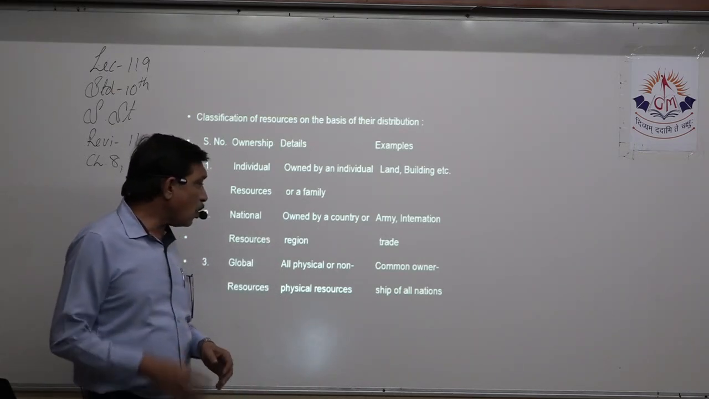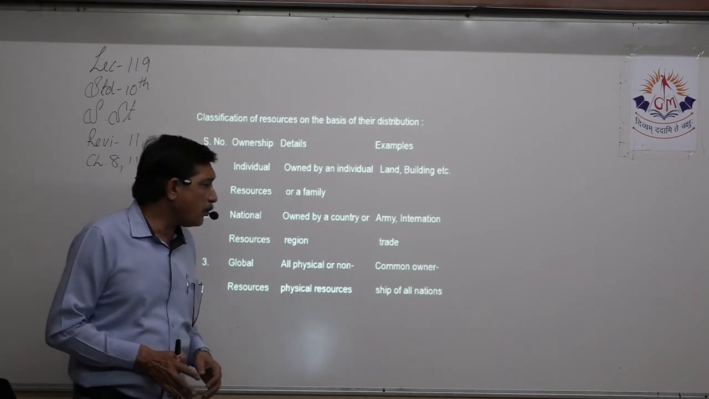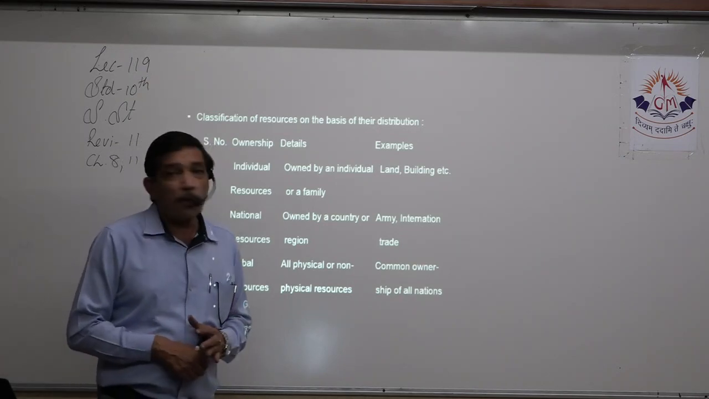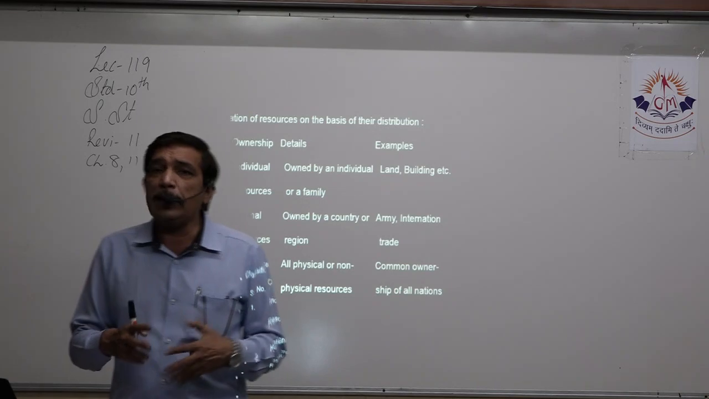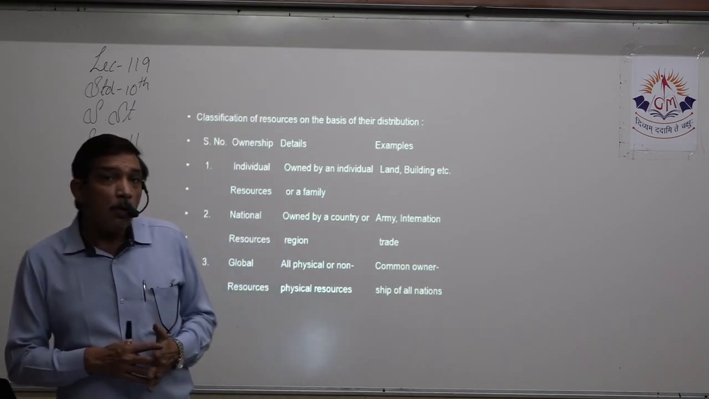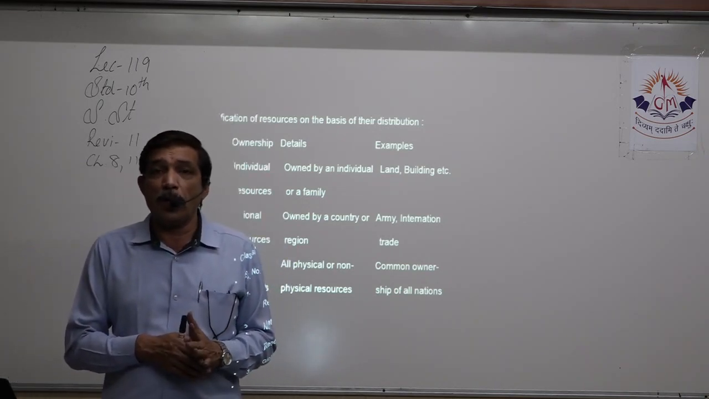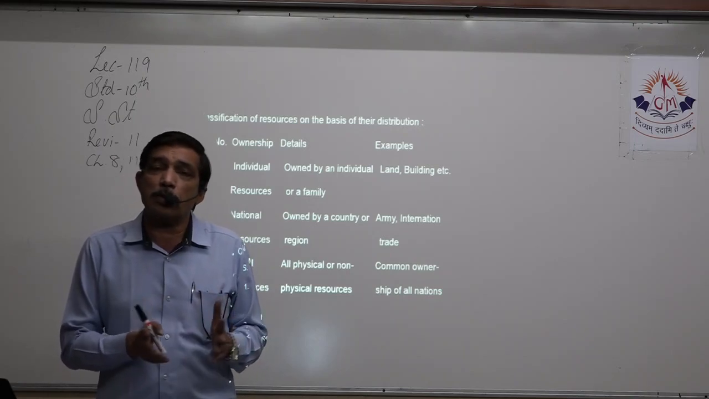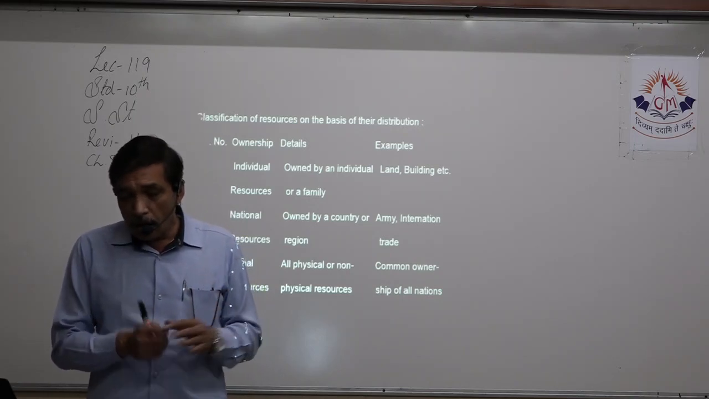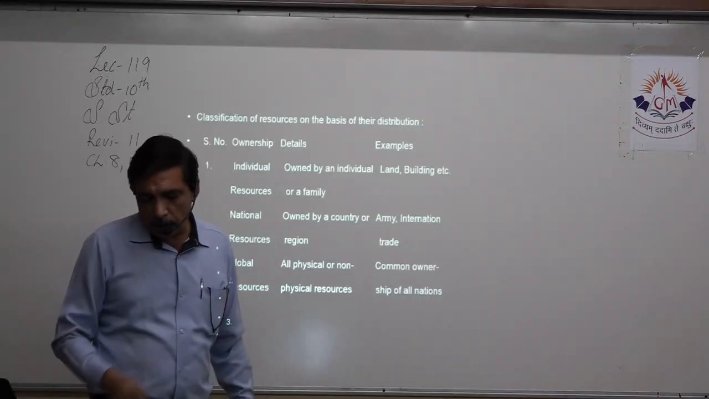What are global resources? All physical and non-physical. For example, common ownership of all the nations. For example, air, it does not belong to anyone, right? Rain, it does not belong to anyone, right? So this way there are many resources which are global resources. So this is a 2-mark question.